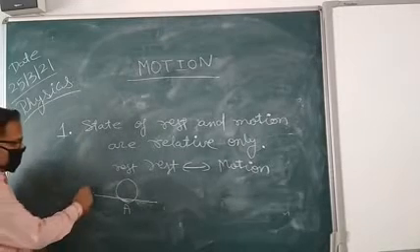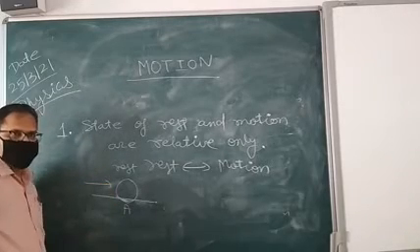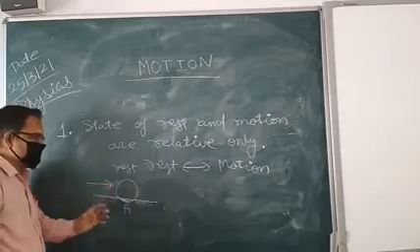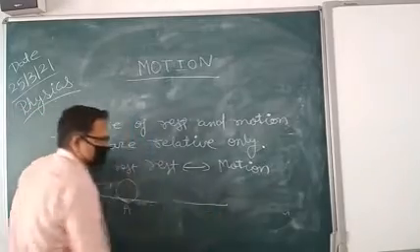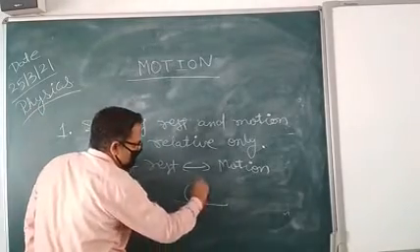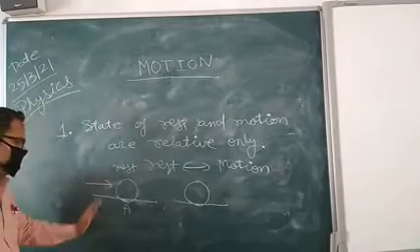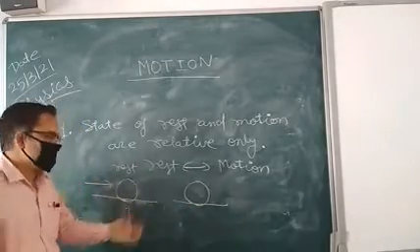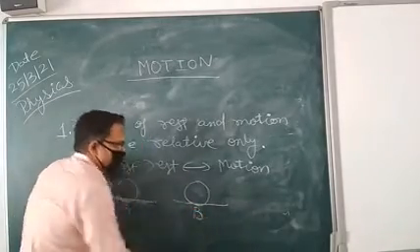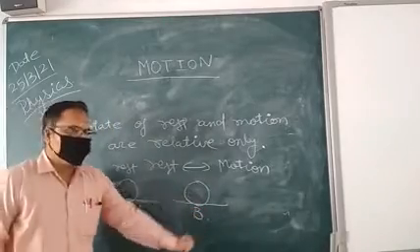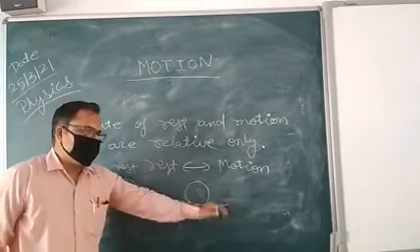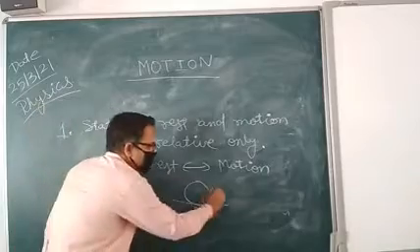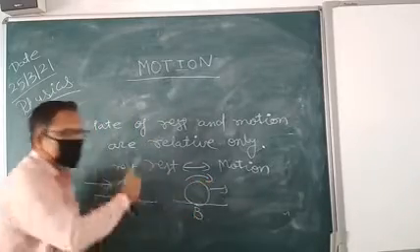But as soon as you apply a kick on it with the help of your legs, it may change its position, displace from A and come to B, and we observe that it is in movement. That means there is motion.